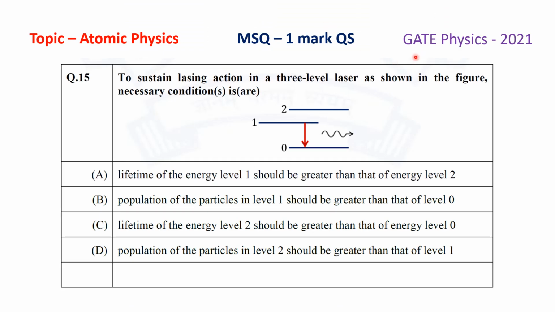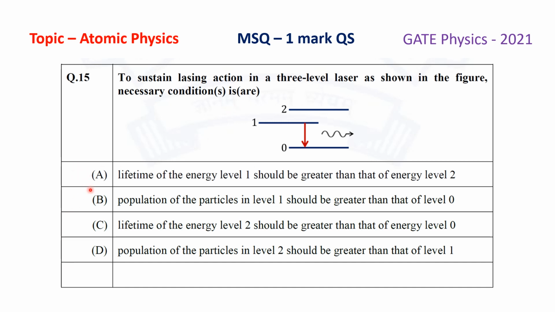This question was asked in the GATE Physics paper 2021. This is an MSQ, that is a multiple select question, having 1 mark, and this question was asked from the topic atomic physics, specifically from the chapter laser. According to the question, to sustain lasing action in a 3-level laser as shown in the figure, the necessary condition or conditions is or are, there are 4 options given.